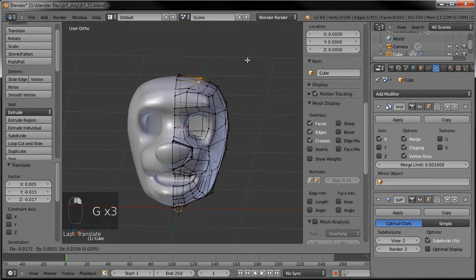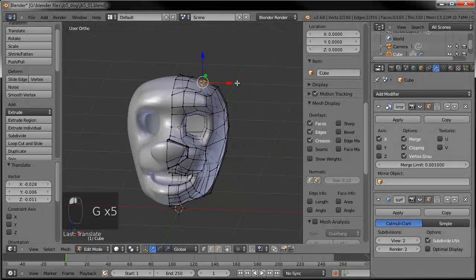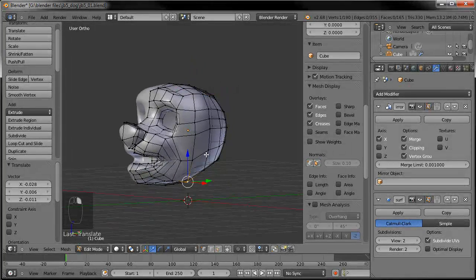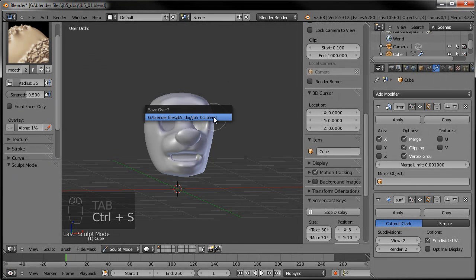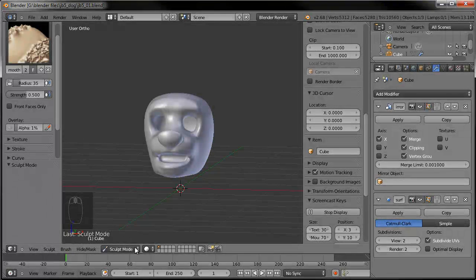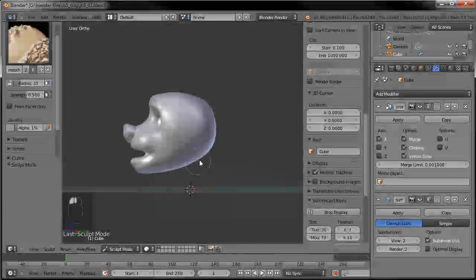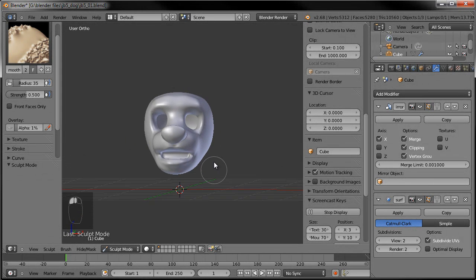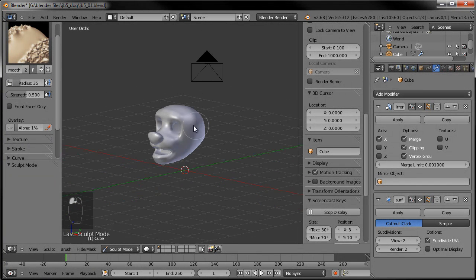Get the top of the head rounded off a little bit more. And let me tell you what, one thing that might make things a little quicker, go ahead and save that. Go ahead and use our sculpt mode again. Since I tabbed out of edit mode, it went right back into sculpt mode the way we were before. So I'm going to go ahead and just kind of smooth the back of the head here. For one, it makes it a lot faster than just trying to grab each individual vertex and shape it the way I think of in my head.